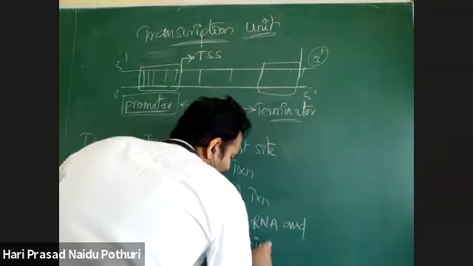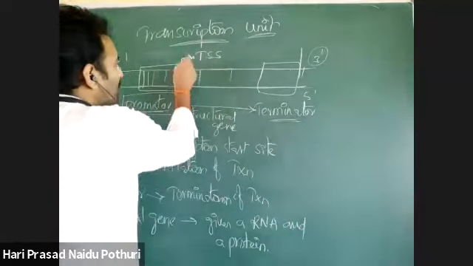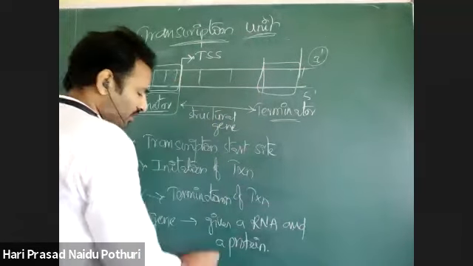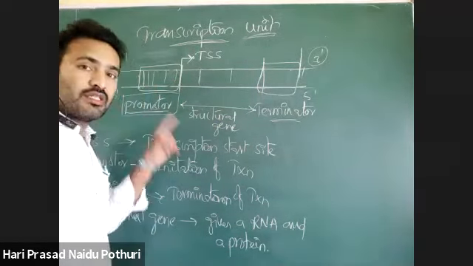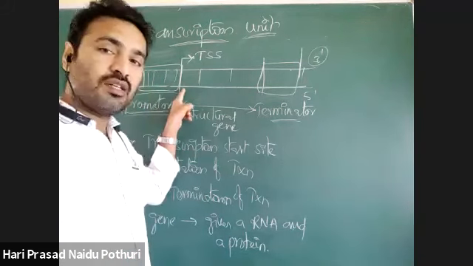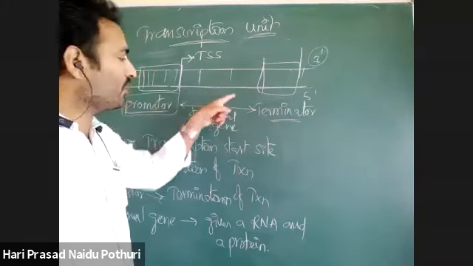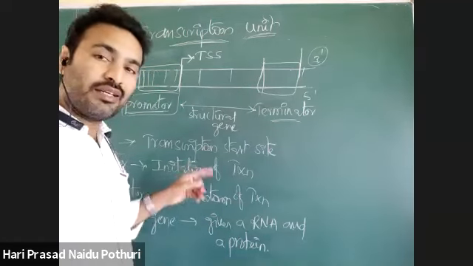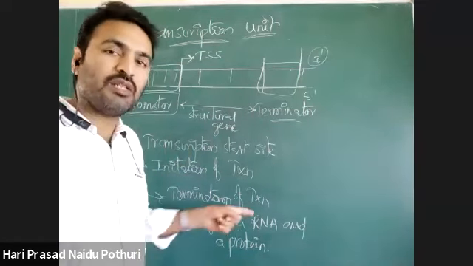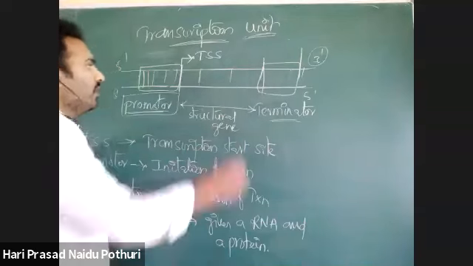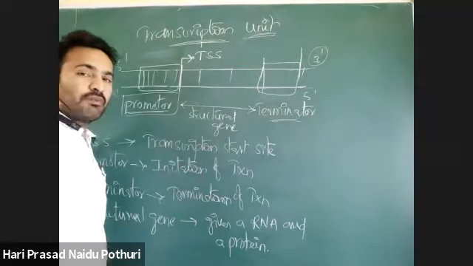If the structural gene is from here to here, when it undergoes transcription, there is formation of an RNA molecule. That RNA molecule will be translated into protein, and that protein will show function. This is one important point.